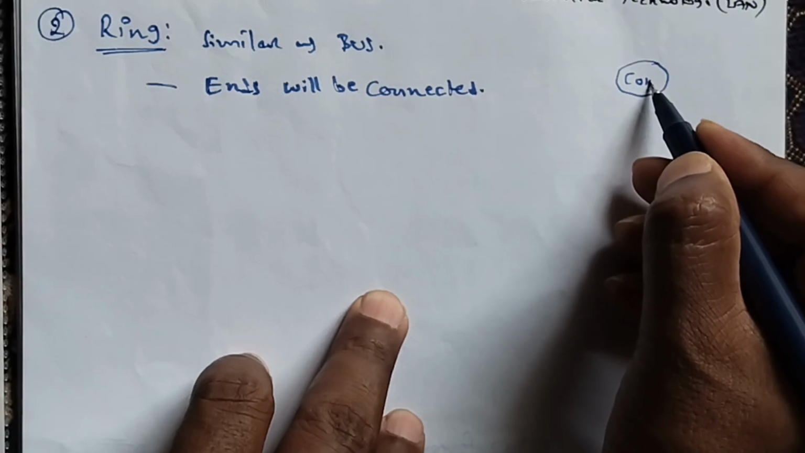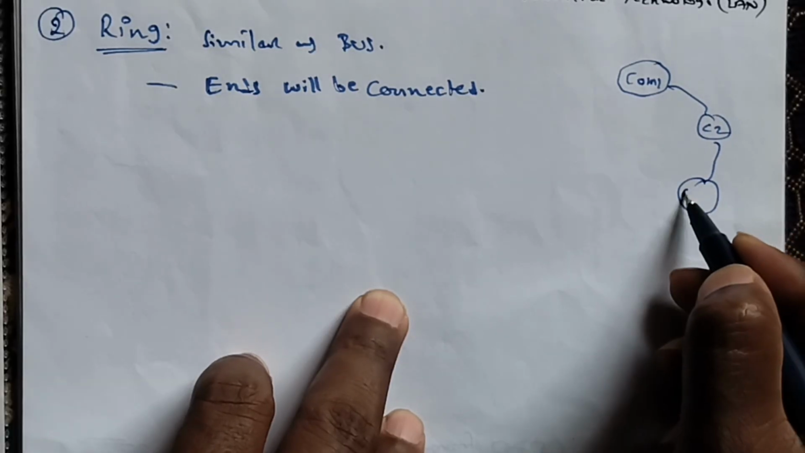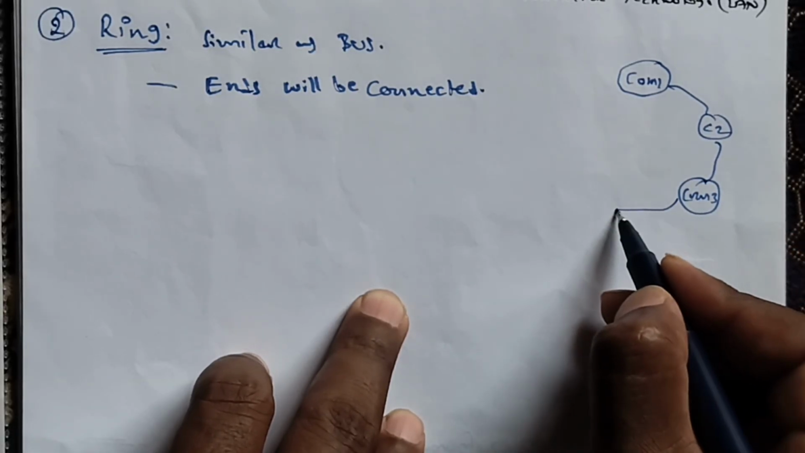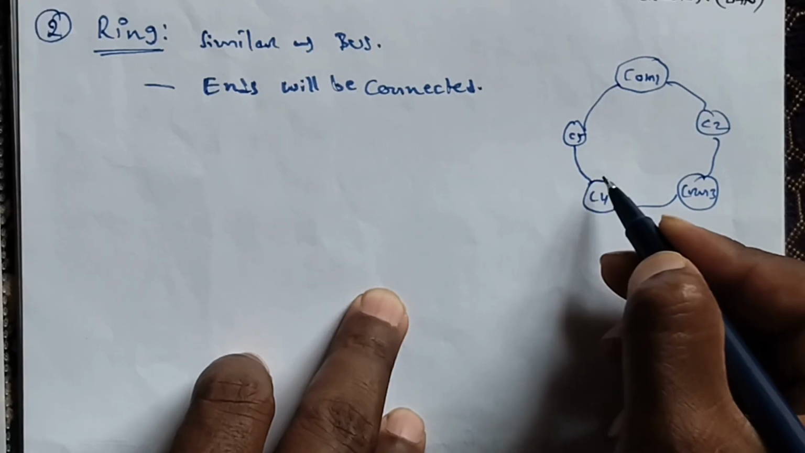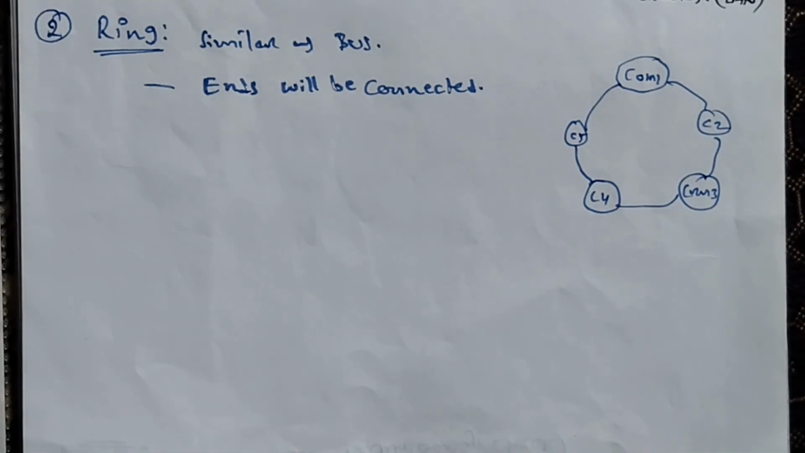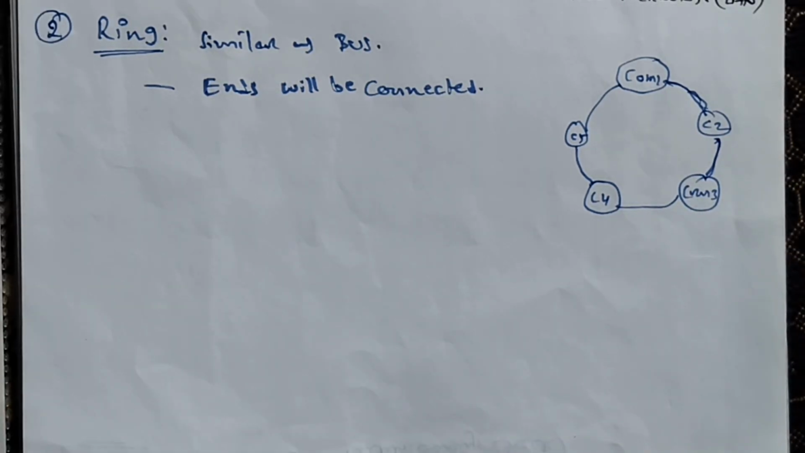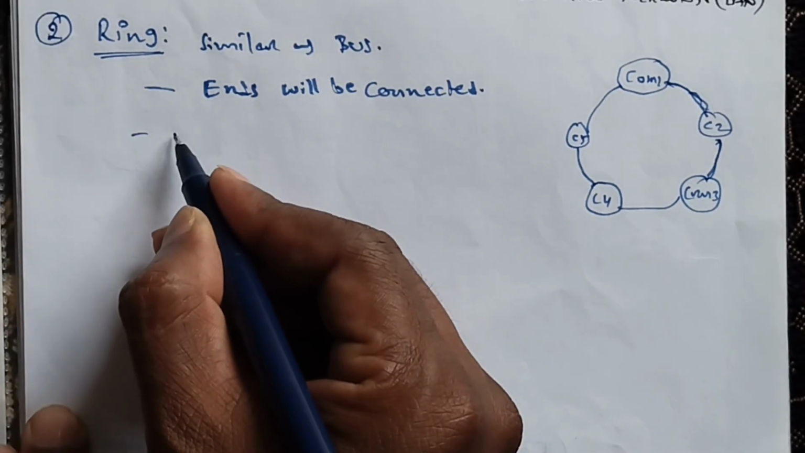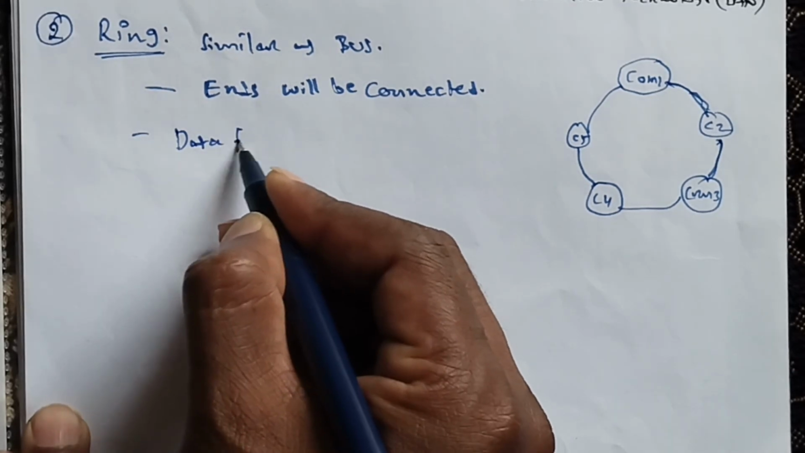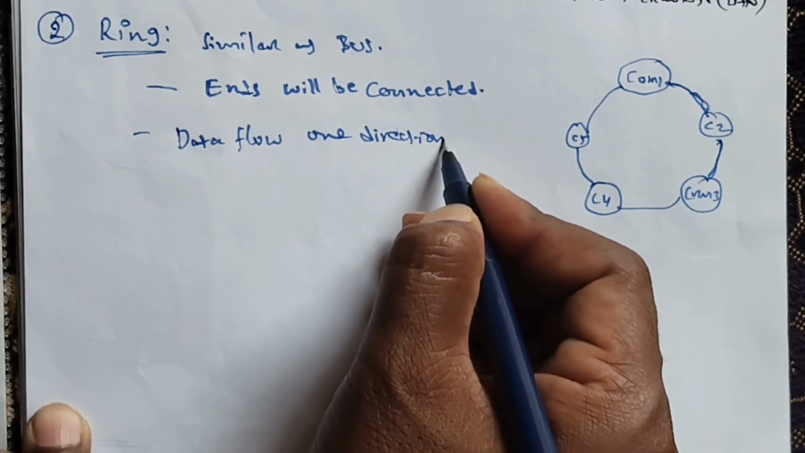It is computer 1, it is computer 2, assume it is computer 3, computer 4, and computer 5. Here, when one computer wants to send data to another computer, the data will travel clockwise. The data flows in only one direction, the clockwise direction, from sender to receiver.